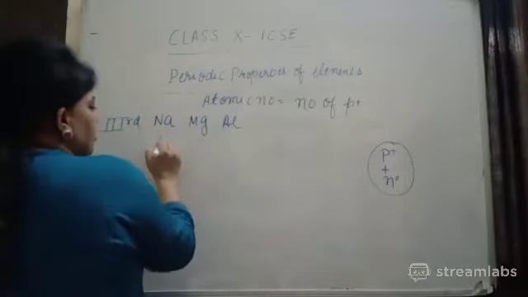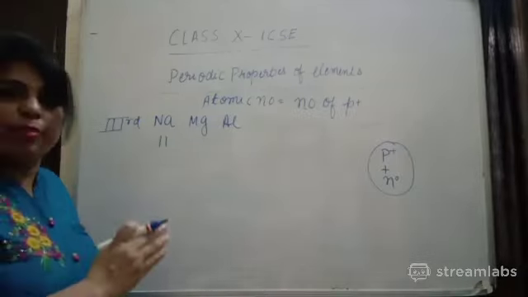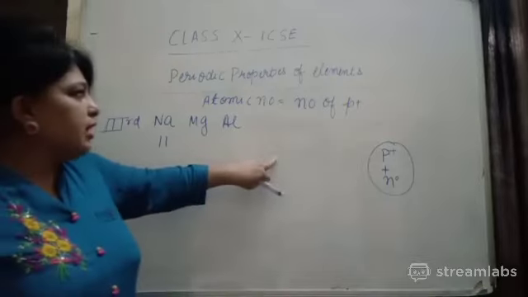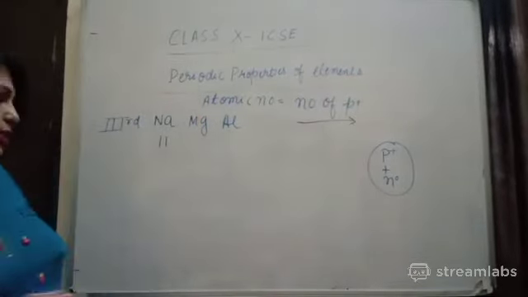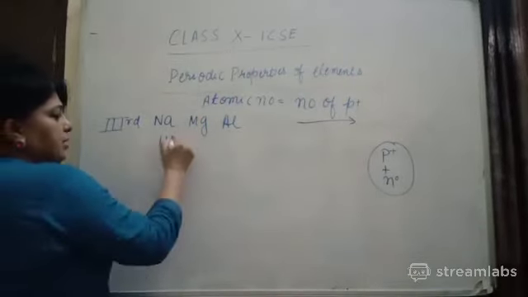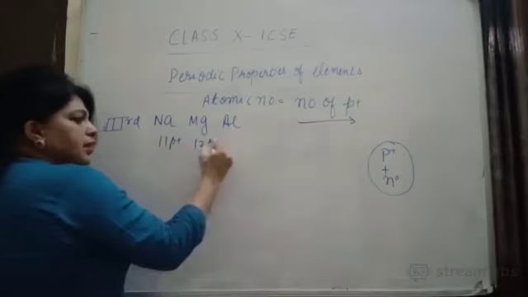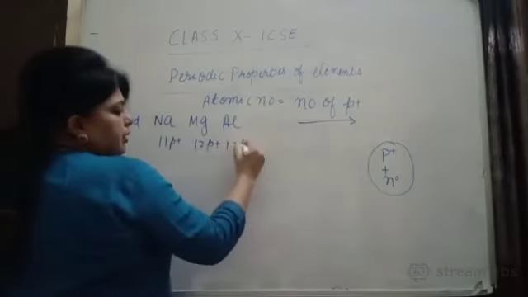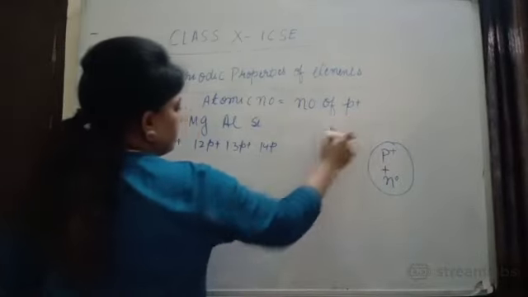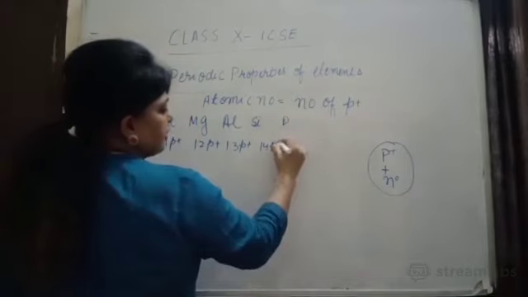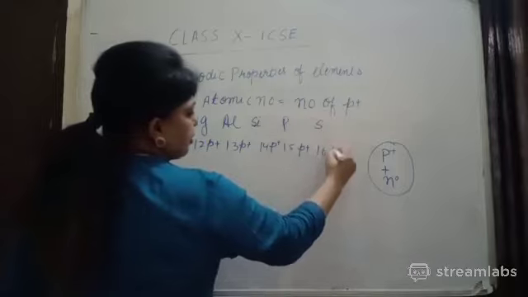The sodium atomic number is 11. The modern periodic table is based on increasing order of atomic number, so the atomic number will increase, and the number of protons will also increase. 11 atomic number means 11 protons, 12 means 12 protons, 13 protons, then silicon 14 protons, then phosphorus 15 protons, and sulfur 16 protons.